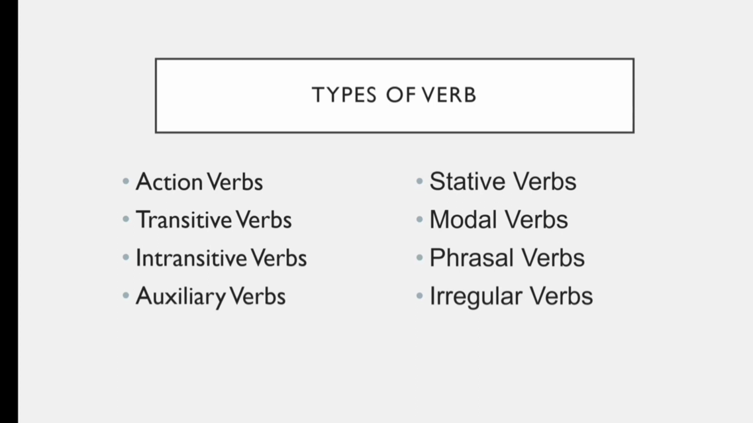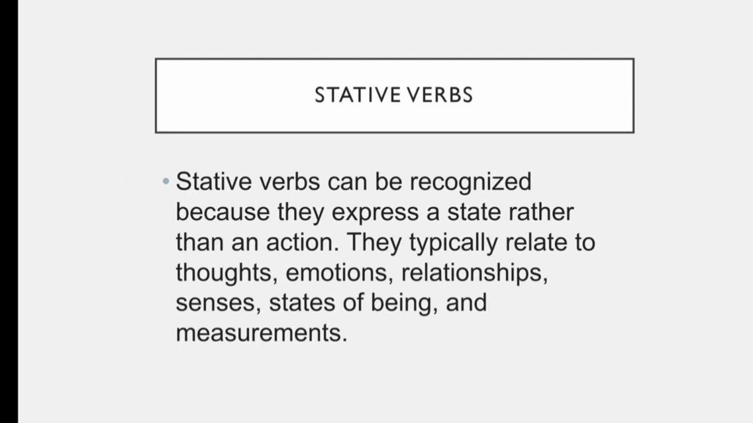So let's start. In the name of Allah, the first topic for today is static verbs. Static verbs can be recognized because they express a state rather than an action. They typically relate to thoughts, emotions, relationships, senses, states of being, and measurements. What are static verbs? Static verbs are related to expressions. A verb used to express something is known as a static verb.